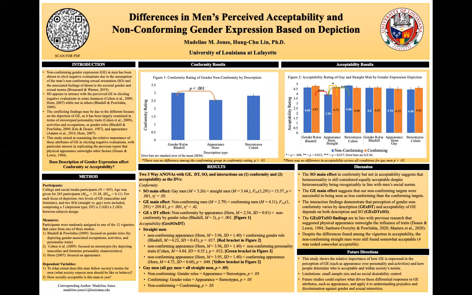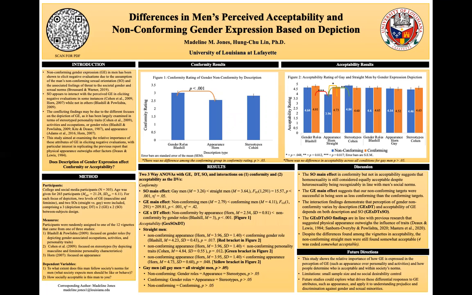The Blashill set was focused on gender roles, the Cohen set on stereotype personality traits, and the Horn set on appearance. For conformity, our 3-way ANOVA found significant main effects for sexual orientation and gender expression, where gay men were less conforming than straight men, and non-conforming men were less conforming than conforming men. It also had a significant interaction of gender expression and description type, as shown in Figure 1. Post-hoc Tukey test showed that men whose nonconformity was described by appearance were rated less conforming than men whose gender roles were nonconforming.